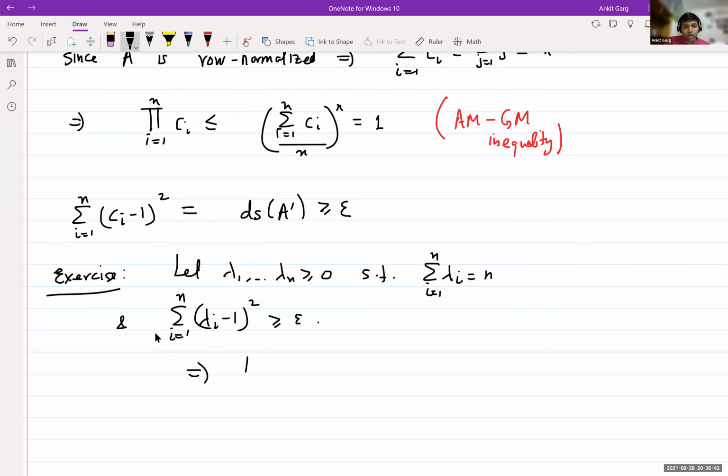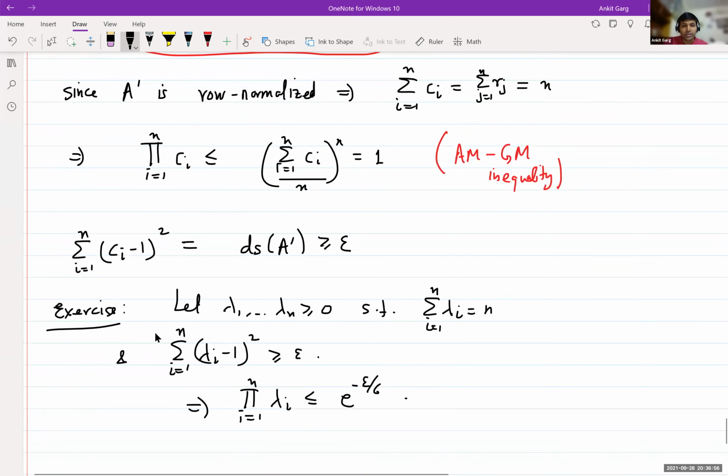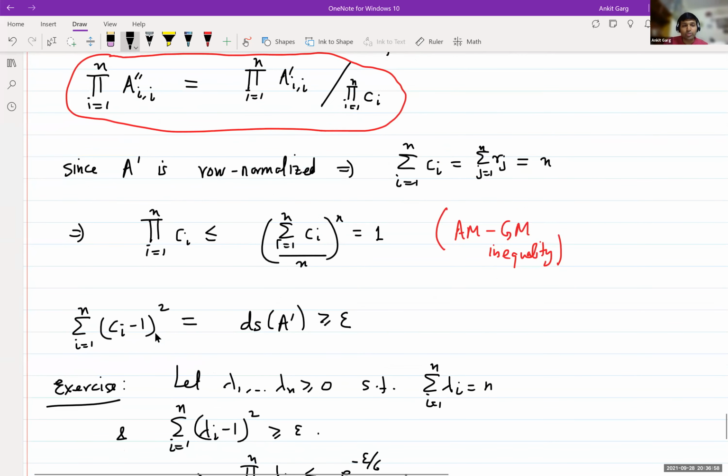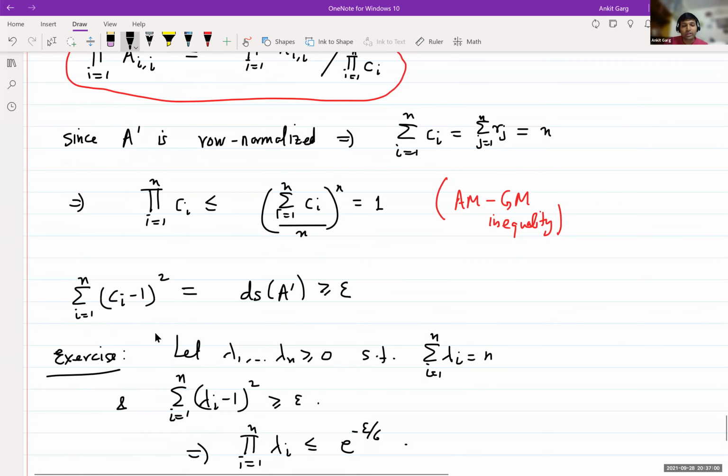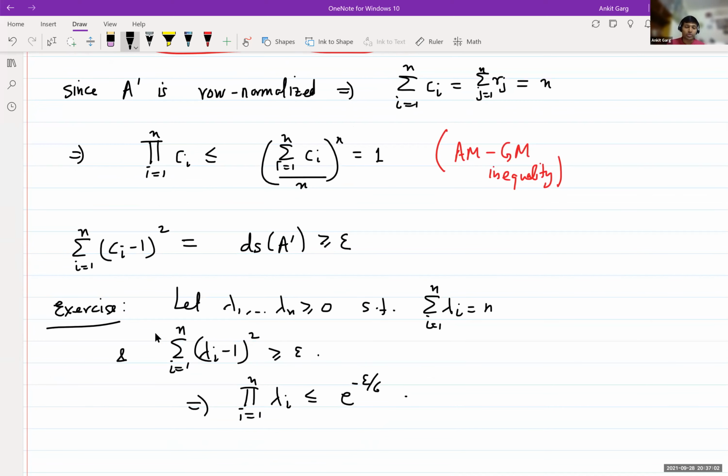Then their product is bounded by e to the minus epsilon over 6. That's the exercise. And using this, we can say that this product will always increase by a factor of e to the epsilon over 6.